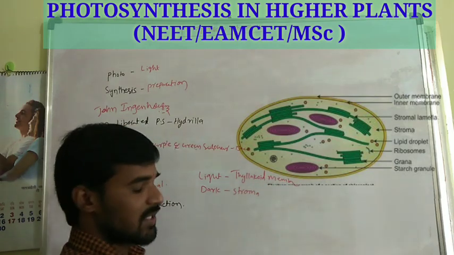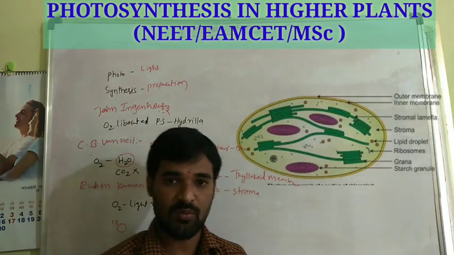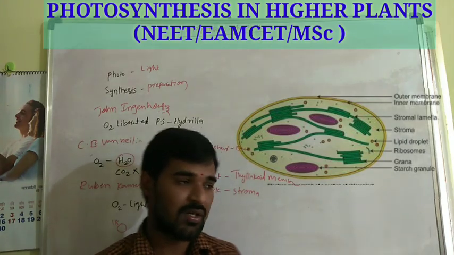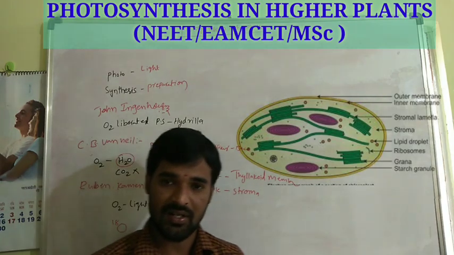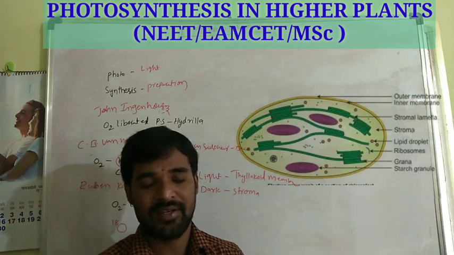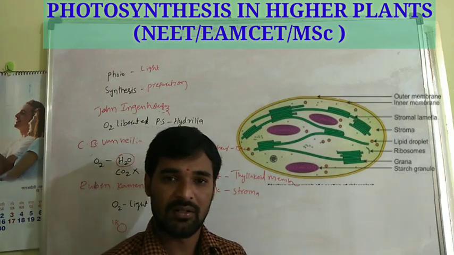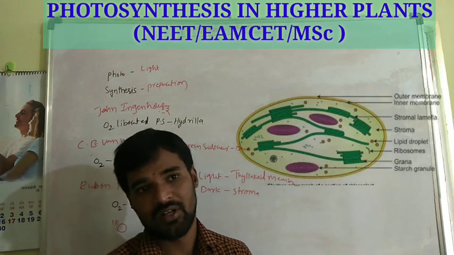The light reaction takes place in the thylakoid membrane, whereas the dark reaction takes place in the stroma, because it contains the enzymes. Enzymes are responsible for the dark reaction. The total enzymatic reactions take place in the stroma. That is why the stroma is responsible for the dark reaction.